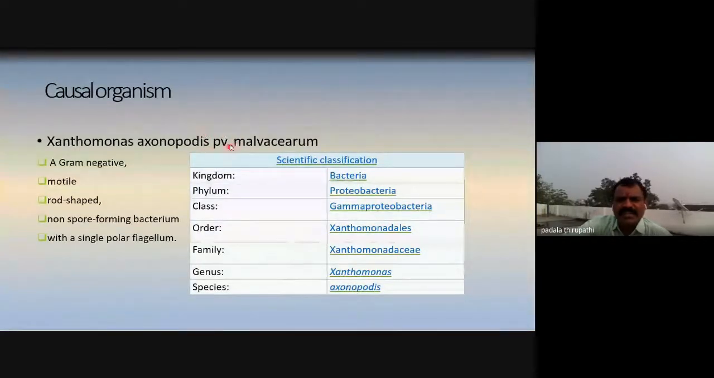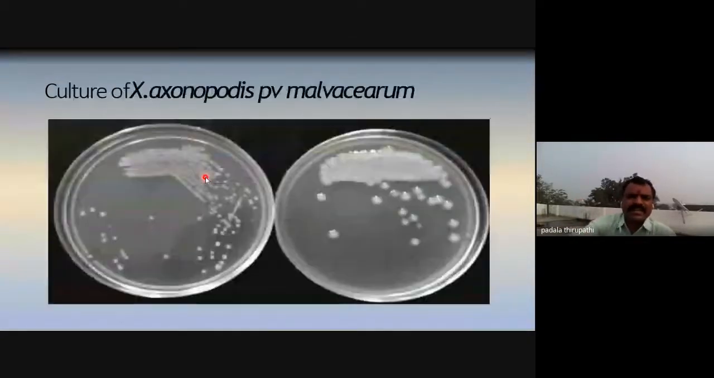Why can we call it malvacearum, my dear friends? Malvacearum refers to cotton, Gossypium herbaceum, Gossypium hirsutum, Gossypium arboreum. These plants belong to the Malvaceae family. So our cotton plant belongs to the Malvaceae family. That's why the Xanthomonas axonopodis species has the pathovar malvacearum, on the basis of the plants' family, Malvaceae. In the laboratory culture, it looks like this color.